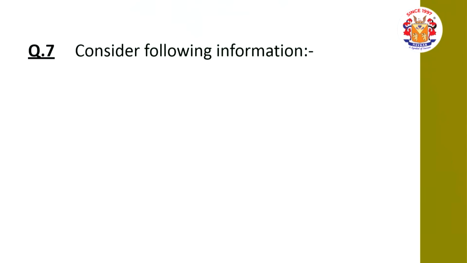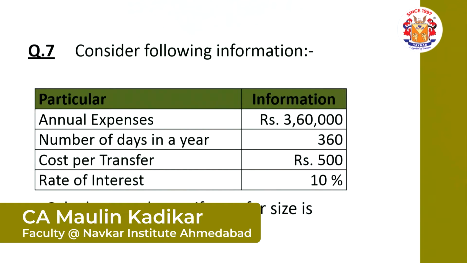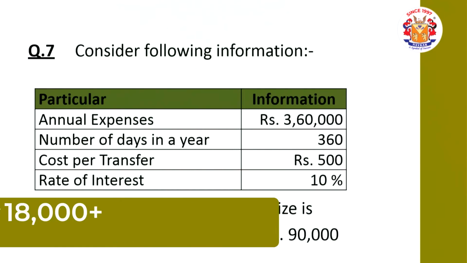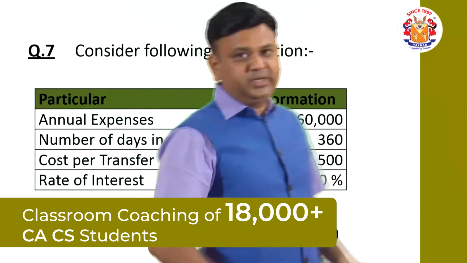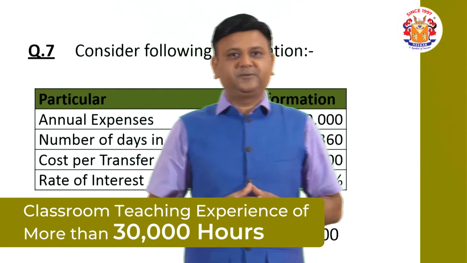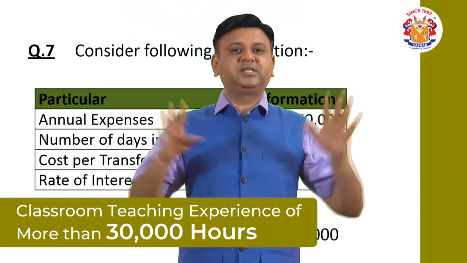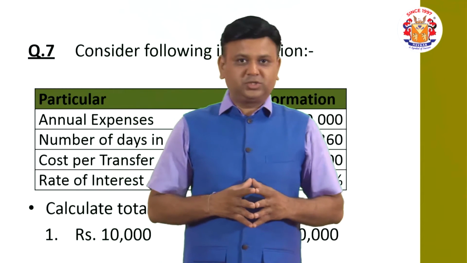Question number 7, consider the following information. Annual expense of the company is 3,60,000. There are 360 days in a year. Cost per transfer is rupees 500 and the rate of interest is 10%. Calculate the total cost if the transfer size is 10,000 and if the transfer size is rupees 90,000. So over here in this question, we are required to calculate the total cost for two different transfer sizes, one is 10,000 and another is 90,000.